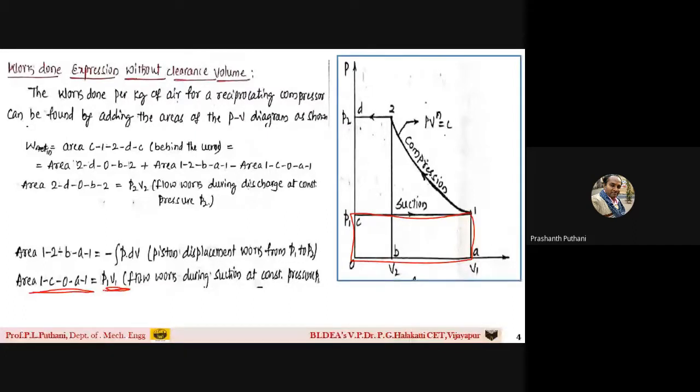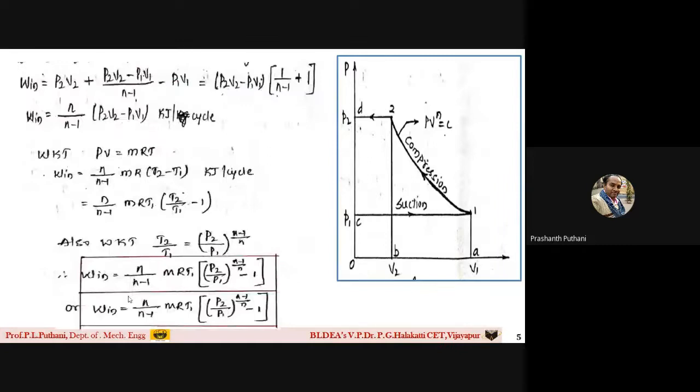So now how does it look? Let us see here. If you observe carefully, I am adding all those equations together. Here is flow work P2 V2, then negative work (P2 V2 minus P1 V1) by (n minus 1), minus the flow work P1 V1.